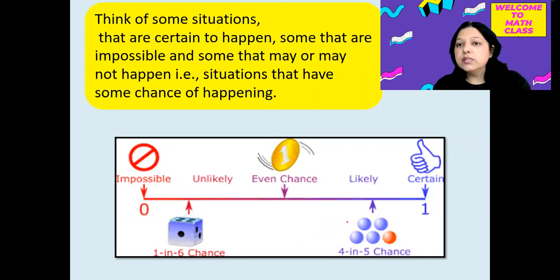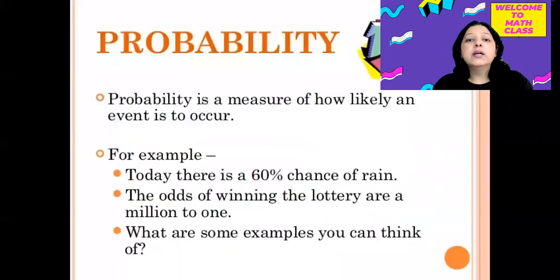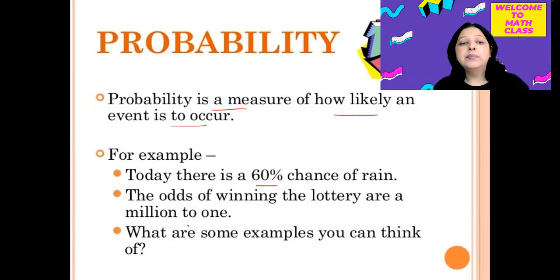So whenever we use these type of terms in our daily life, actually we are using this term probability. So probability is what? Probability is a measure of how likely an event is to occur. For example, today there's a 60% chance of rain. So this 60% means that we are giving the occurrence probability. The odds of winning the lottery are 1,000,000 to 1. So there are many examples which you can think of.